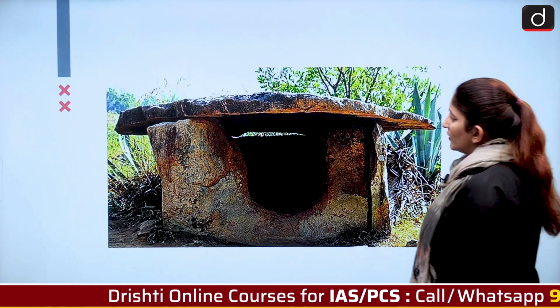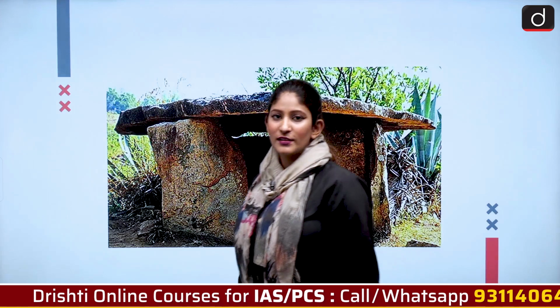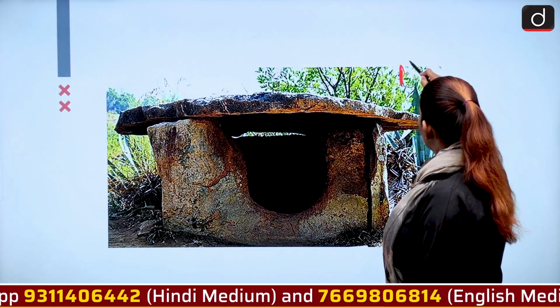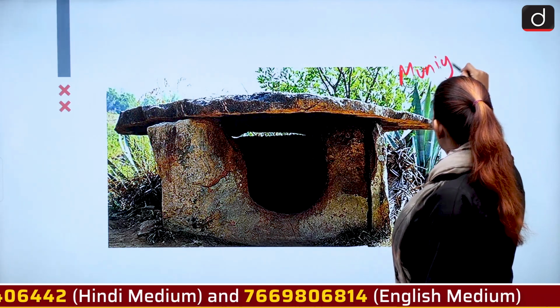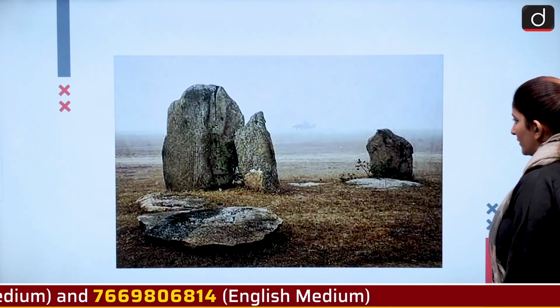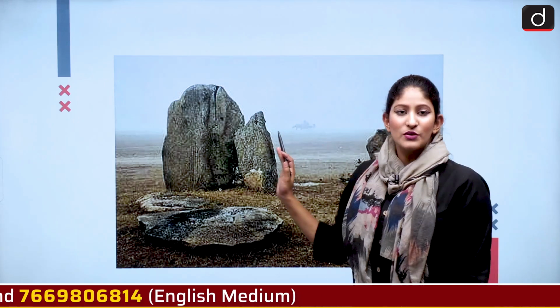Okay, moving on. If we talk about other megaliths that are found in India, there are a lot of megaliths that are found in India. Not a lot of credit is given to megaliths right now in our history. But this is Muniara Dolmen. Okay, this is also a megalith. Then this belongs to Jharkhand.